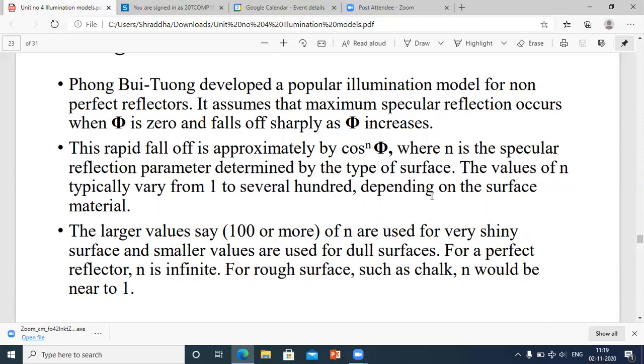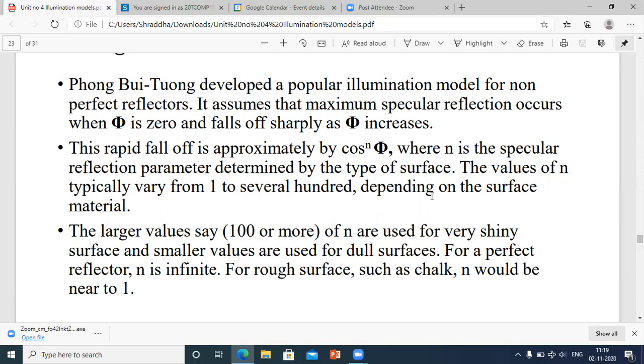For a perfect reflector, n is infinite. If you want a perfect reflection, the value of n is infinite. That means we cannot exactly determine the value of n. For a rough surface such as chalk, n would be near to 1.